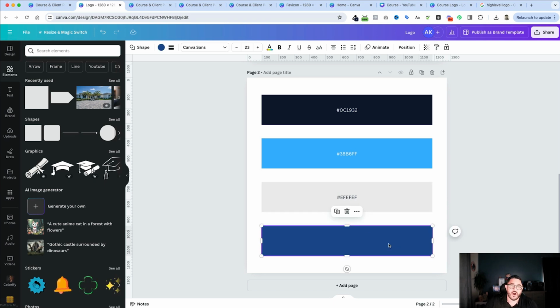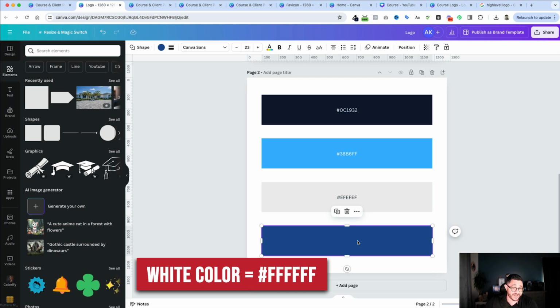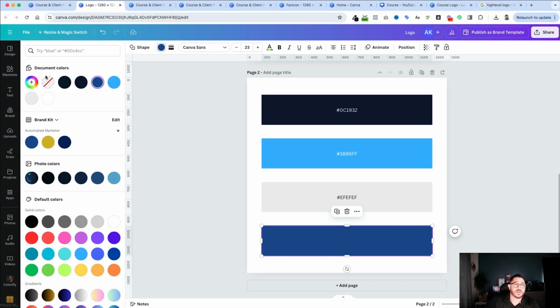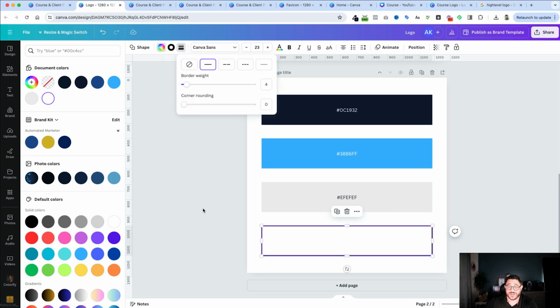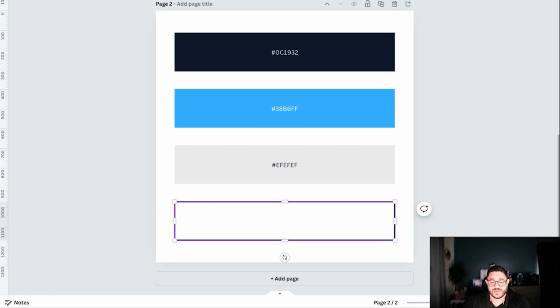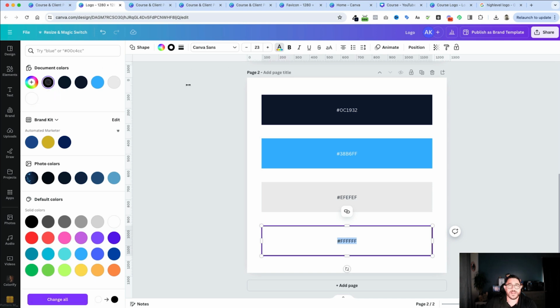And finally, I often use white. I have it memorized, but white is all Fs. In order to do that, I'm just going to change this color to white. I like to throw a little line around it so I can actually see it. And I'll type in number FFFFFF and color it black. And now I have my color palette. And I'll just type in color palette here.